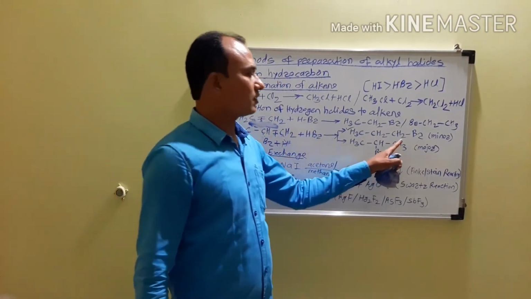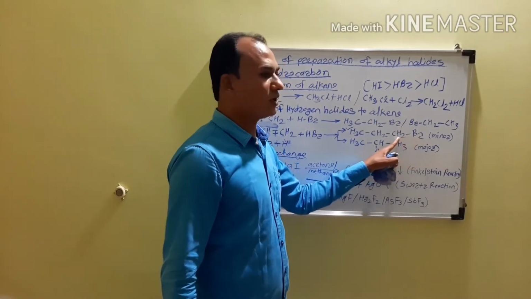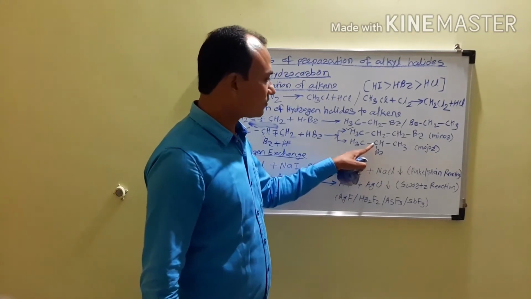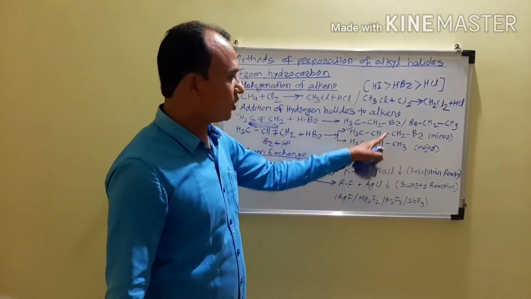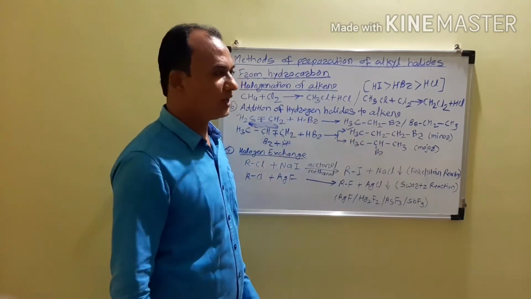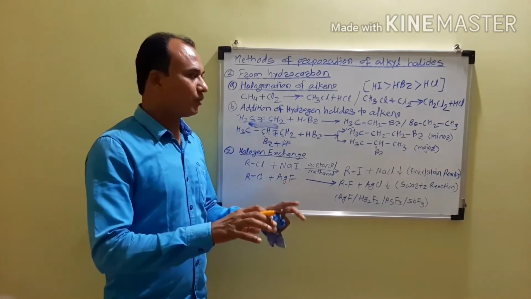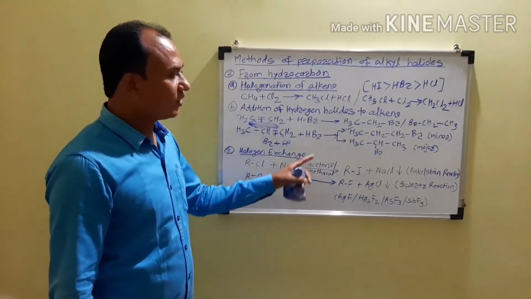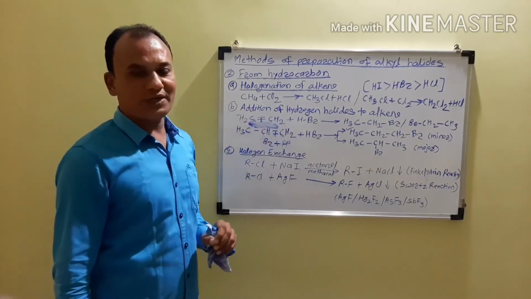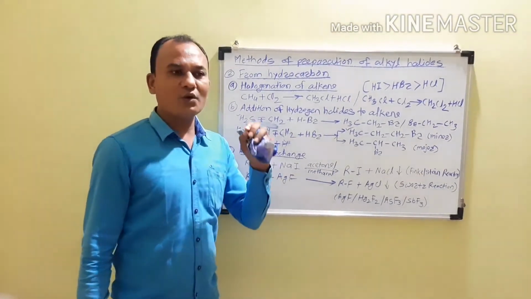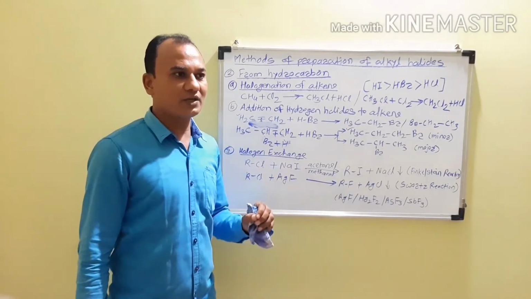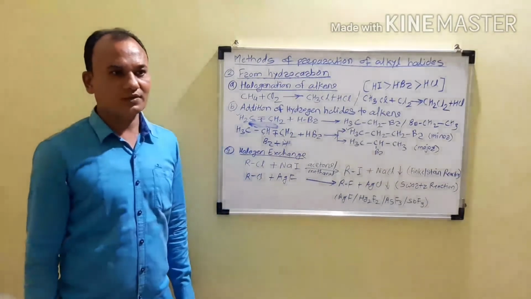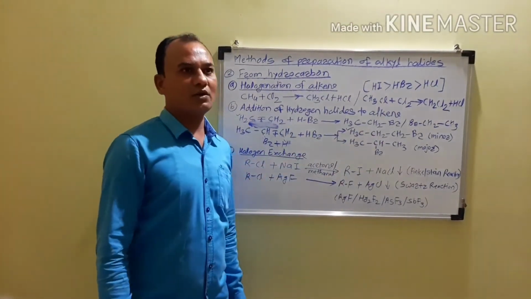Because in the first product the bromine is attached to the terminal carbon atom, and in the second product the bromine is attached to the central carbon atom, and therefore this is 1-bromopropane and this is 2-bromopropane. The names are different and therefore these two products are also different. Now if there is a possibility of formation of two different products, we have to decide which is the major product. One will be major, and experimentally it is found that 2-bromopropane is the major product and 1-bromopropane is the minor product.